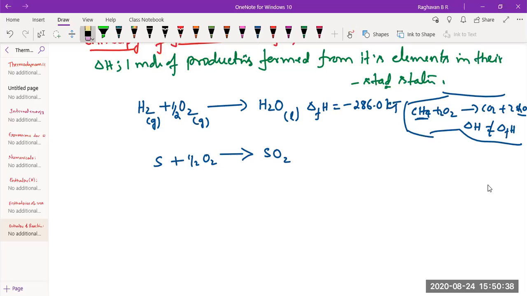Only thing is, this has to be balanced also. This is solid, yes, in the standard physical state. This is gas. Now 1 mole of sulfur dioxide is formed from its elements only. So can it be called enthalpy of formation? Of course, yes, sir. Delta FH is equal to minus 297.0 kilojoules.